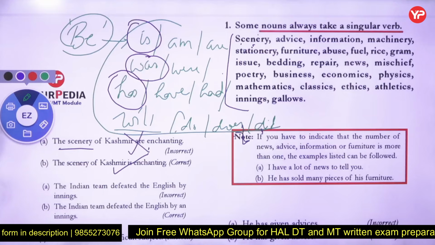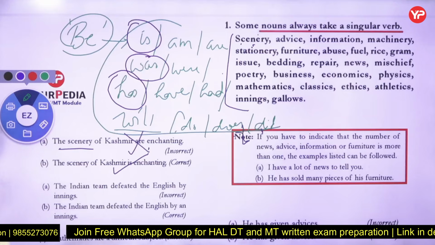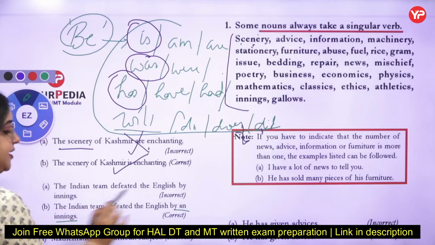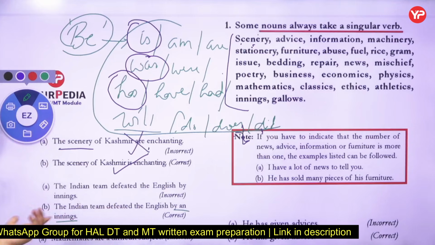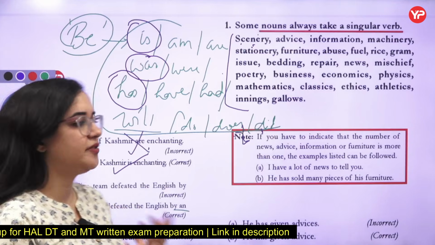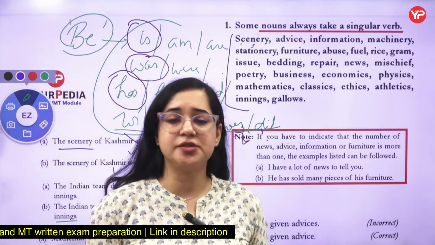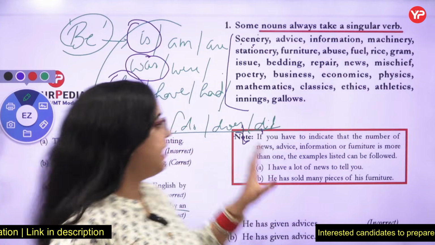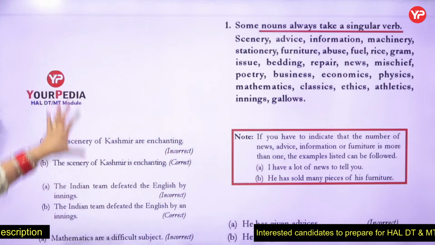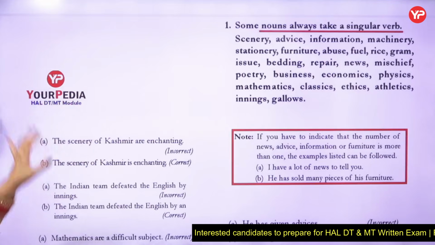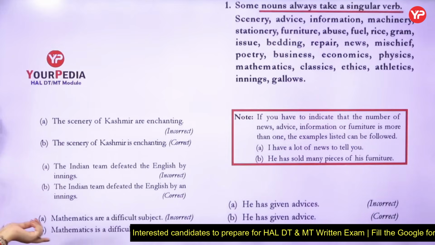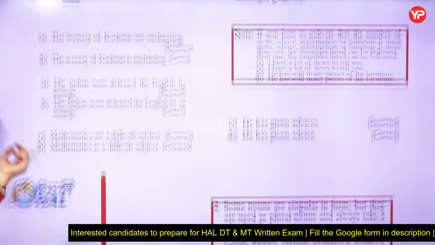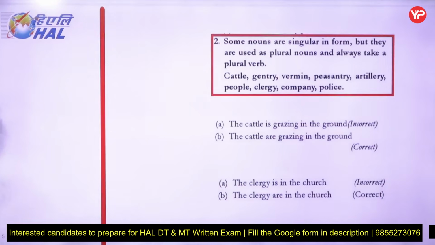The Indian team defeated the English by an innings, because innings is also a singular one. Any of the subjects like mathematics, physics, they look plural to us, but no, they are singular only and they will take a singular verb. That was rule 1. I hope you have understood that all these words will be carrying singular verbs. You can read the rule once on your own also. Let's go with the second one.